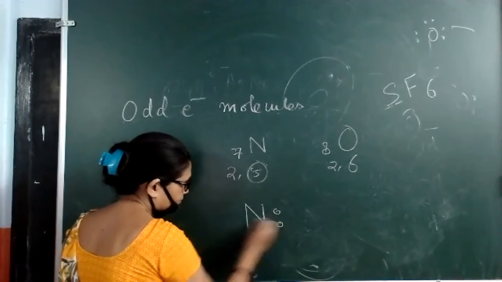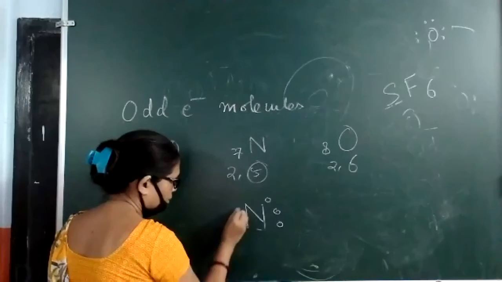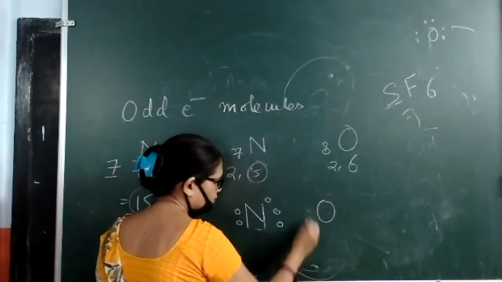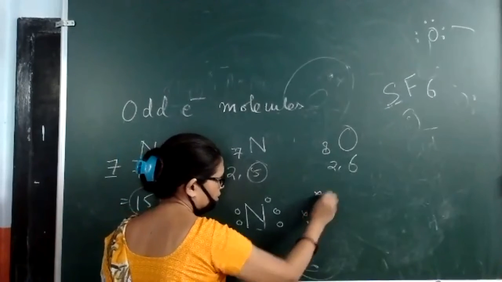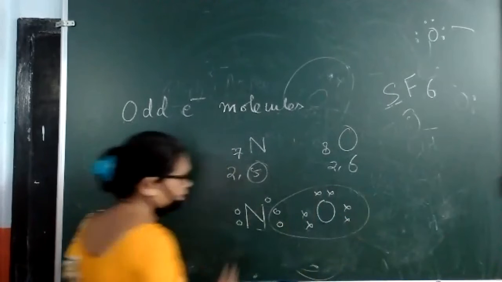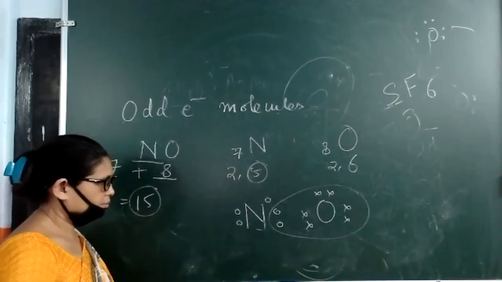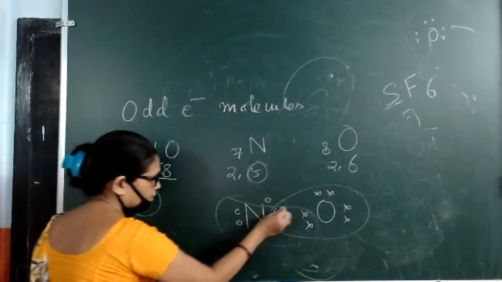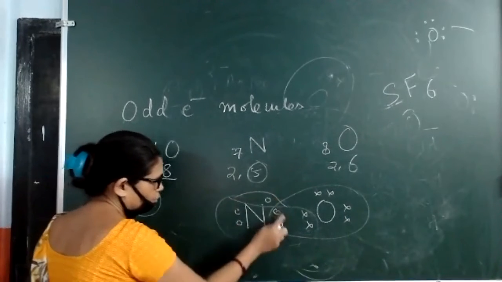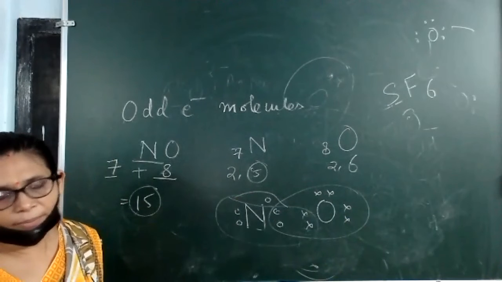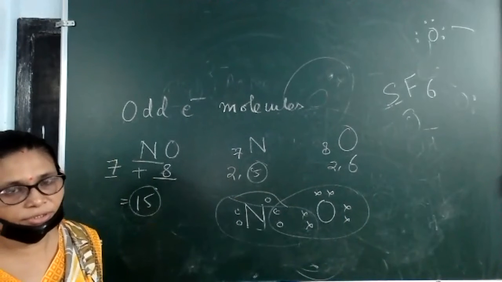If we take 5 electrons of nitrogen and oxygen with 6 electrons, 1, 2, 3, 4, 5, 6, here oxygen has completed its octet. But what about nitrogen? This is also 1, 2, 3, 4, 5, 6, 7. Only 7 electrons nitrogen is having, but oxygen has a total of 8 electrons.